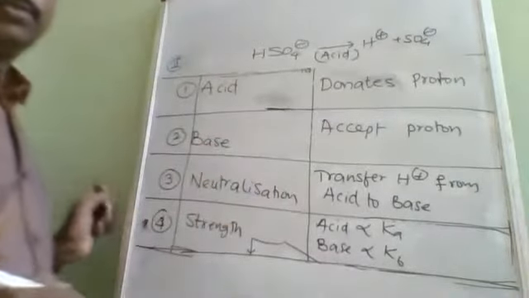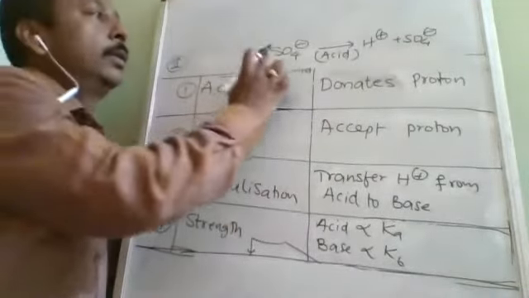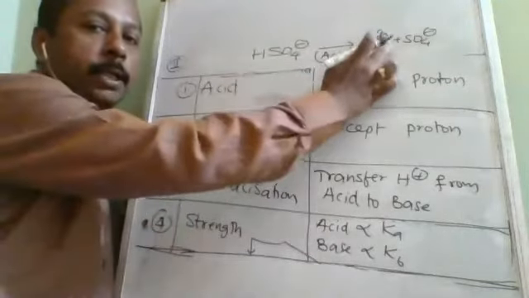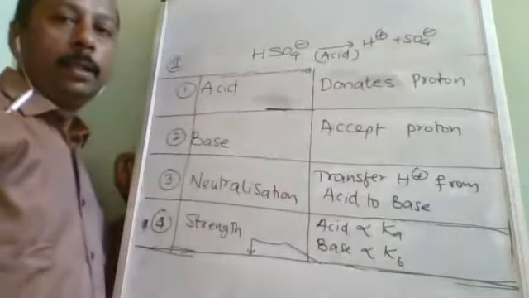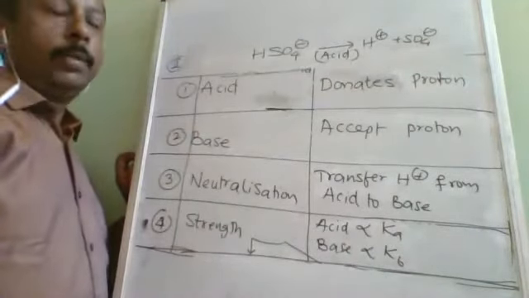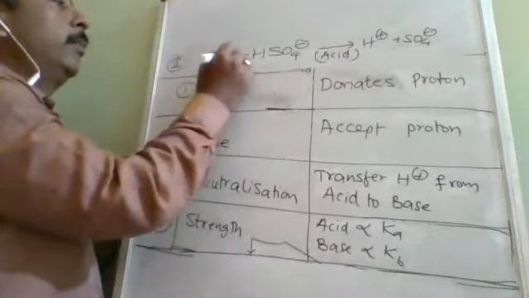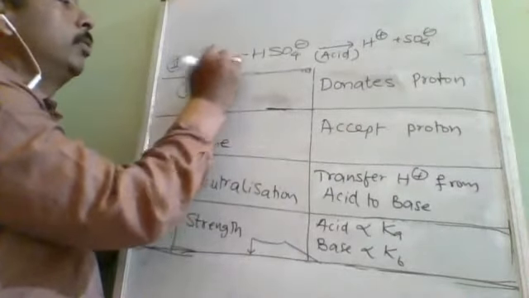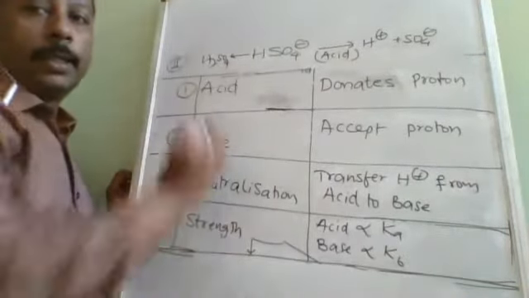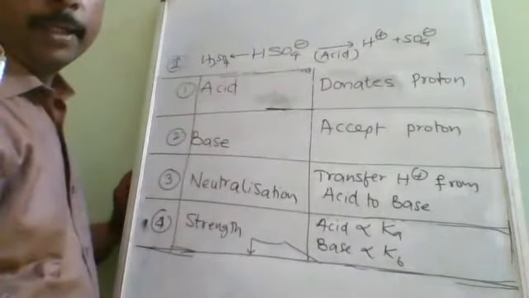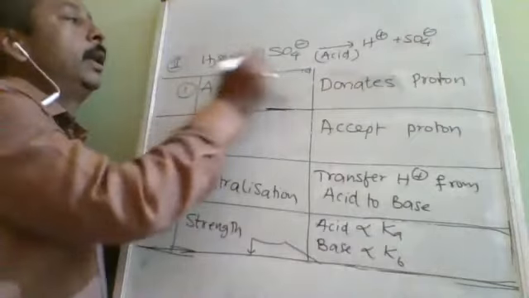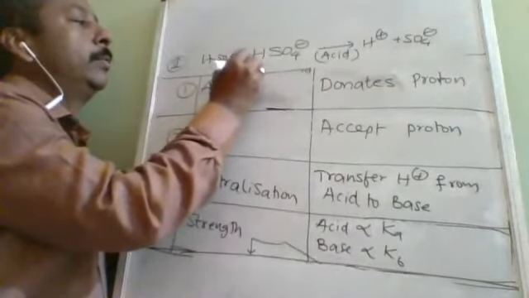So if somebody asks to write the conjugate base of HSO4 minus, simply eliminate H plus, and whatever the result is, that is its conjugate base. But the same HSO4 minus can also form H2SO4. The substance is the same, but in this direction it is base.